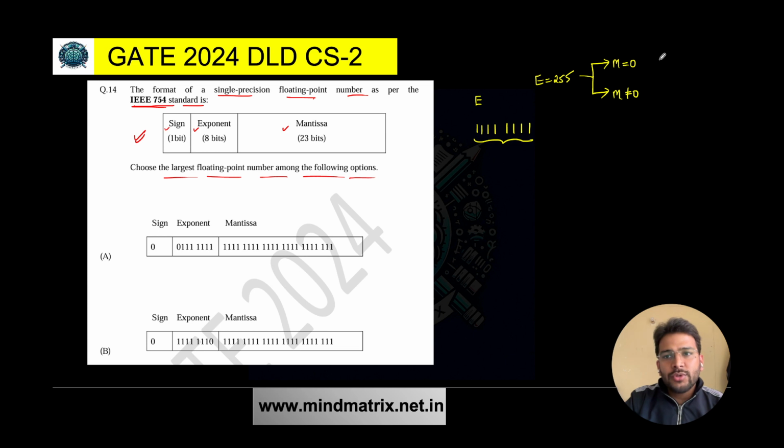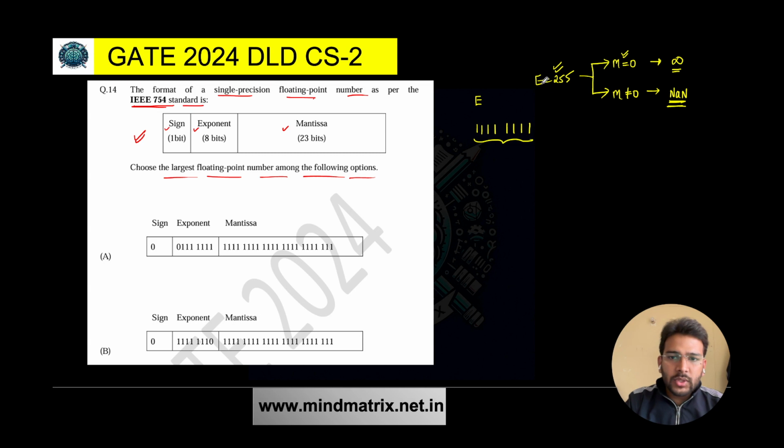When m is equal to 0, that will represent, so there is a reserved representation, that is for infinity. See, infinity is not a number, it is just a representation of very huge number, and we cannot say it is a number. It is just a representation that is reserved in case e is equal to 255 and m is equal to 0. In that case it is reserved. If m is not equal to 0, then clearly we say that it is not a number. That means it cannot be represented. It is not a number, that does not exist.